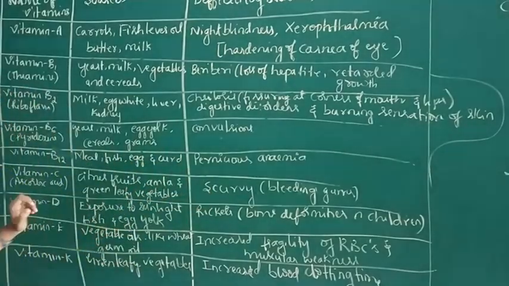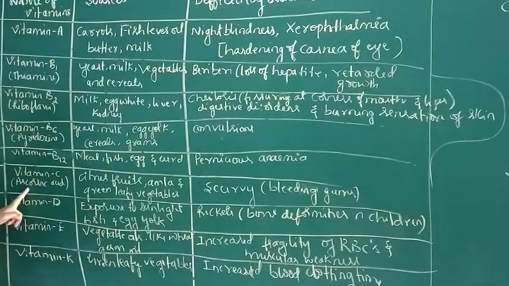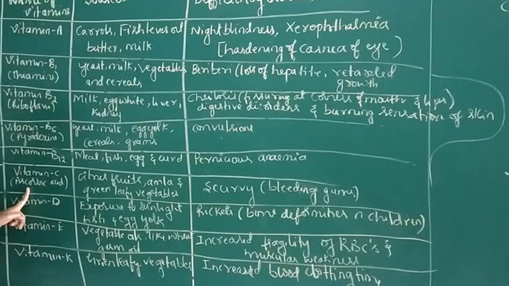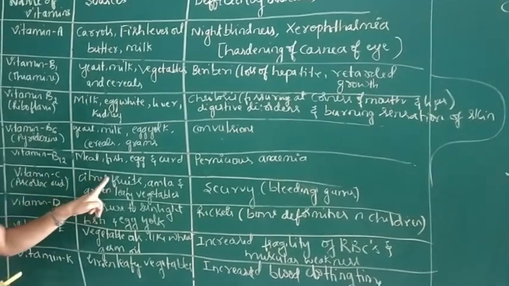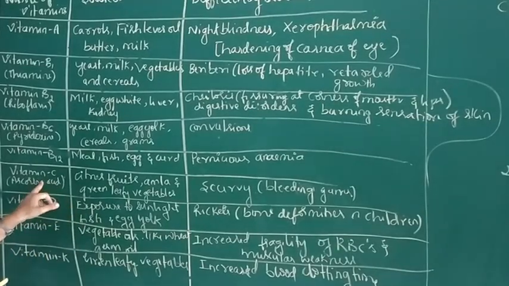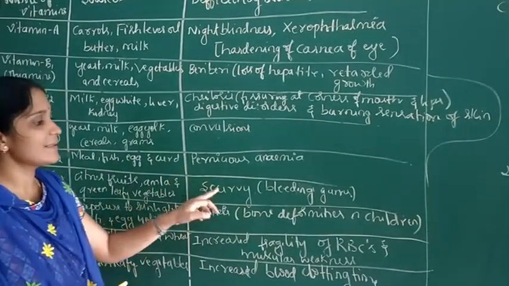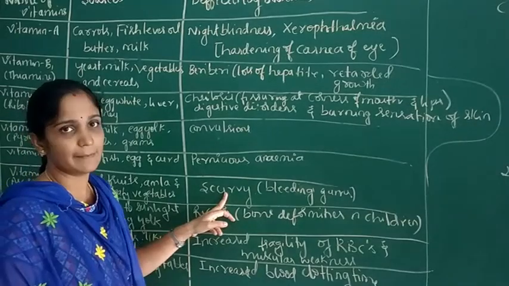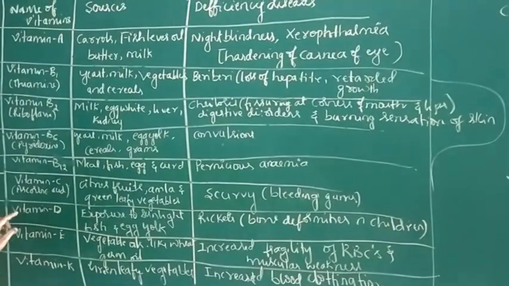The next one is vitamin C. It is also known as ascorbic acid. It is found in citrus fruits, amla, green leafy vegetables, etc. The deficiency of vitamin C causes the disease scurvy, that means bleeding gums.